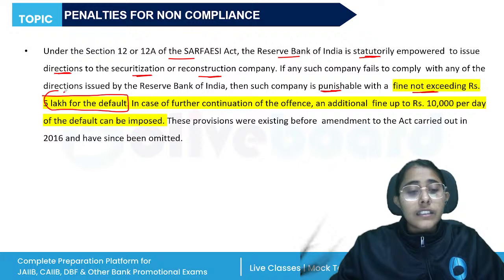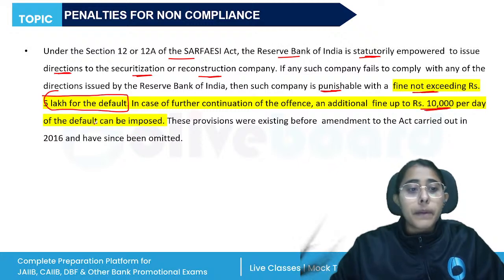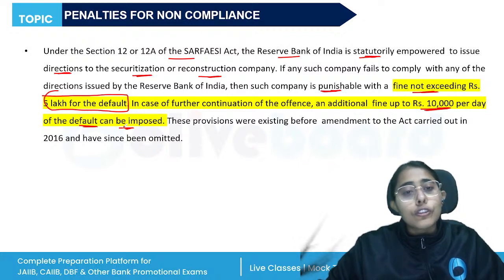And if this default is a continuing one, it continues for more than one day, then an additional fine up to rupees 10,000 per day of the default can be imposed. But again, these provisions were in existence before 2016, before the amendment was made, and these have also been omitted.